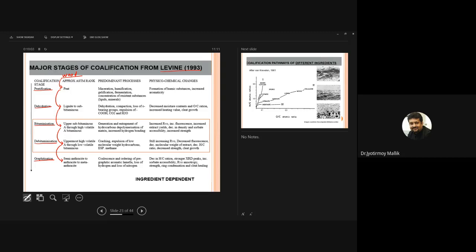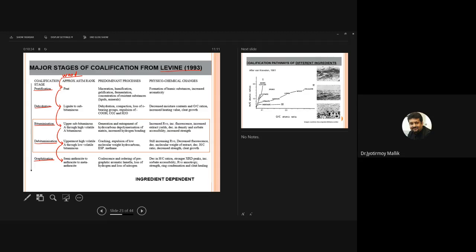During dehydration, of course, dehydration takes place, compaction takes place, loss of oxygen-bearing groups takes place, expulsion of organic acid, carbon dioxide, and H2O takes place. And then in the bituminization process, generation and entrapment of hydrocarbon, depolymerization of matrix, increased hydrogen bonding. That is what takes place during bituminization.